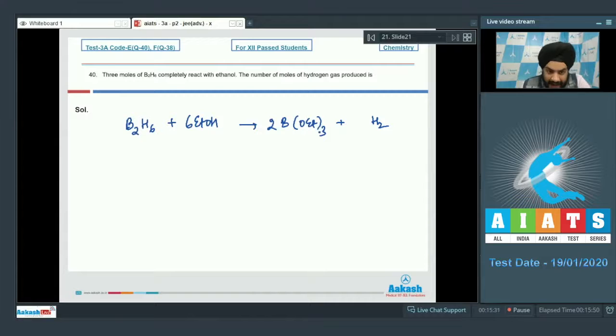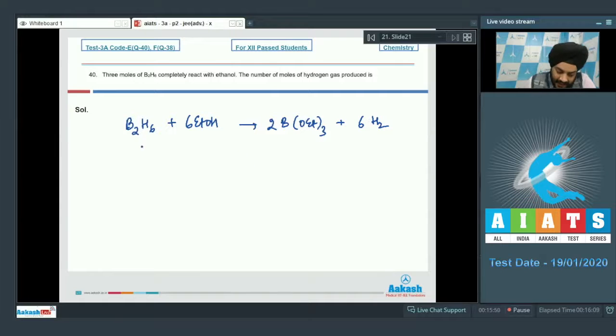And if we talk about the hydrogen atoms now, students, there are a total of 6 plus 6, which is 12 H atoms on the left hand side. So there have to be 12 H atoms on the right hand side as well. So this H2 has to be balanced with a 6. So this is the balanced reaction, students.